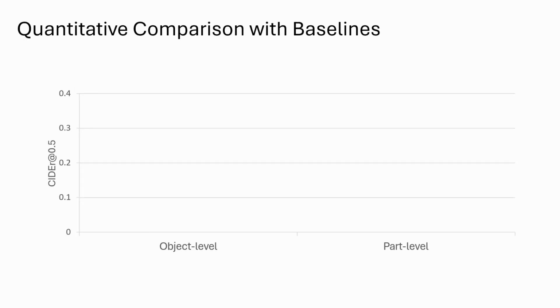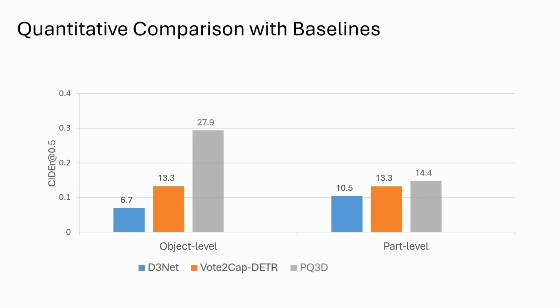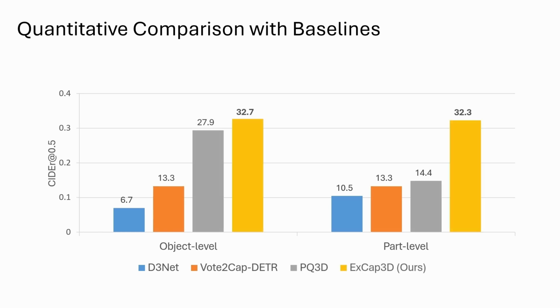We compare quantitatively against baselines, measuring the Cider score at a threshold of 0.5. Our method outperforms all baselines, particularly at the part level of detail, where we provide complete and coherent part level descriptions.